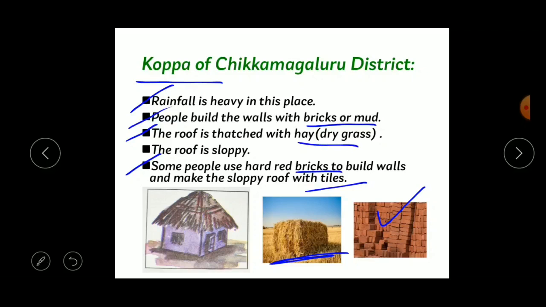Okay, and here what the people do, every year the people cover it with fresh hay. Once in 4 to 5 years they change the entire hay roof. They change the entire hay roof within 4 to 5 years. Understood? Okay, now let's move to another place, that is